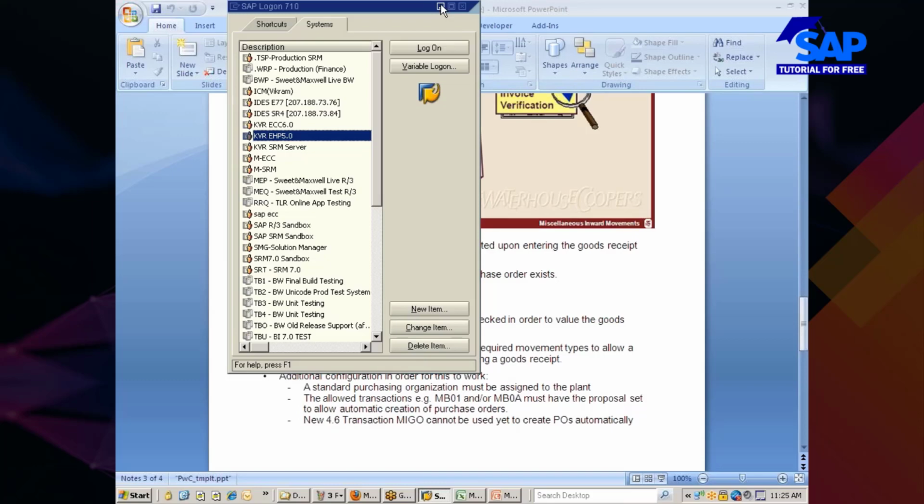If you want, yes, I can maintain it. I can restrict the system in such a fashion that PR quantity greater than PO quantity, or PO quantity greater than PR quantity, is blocked.